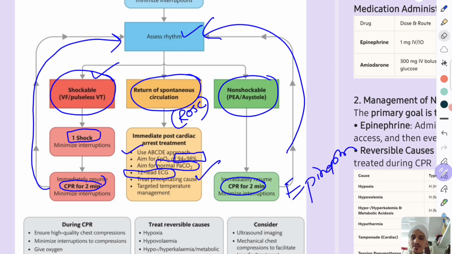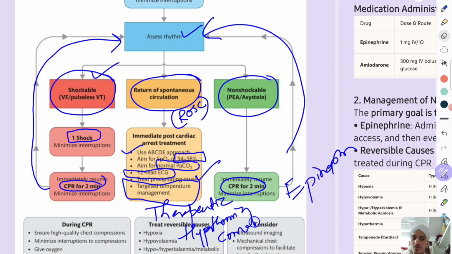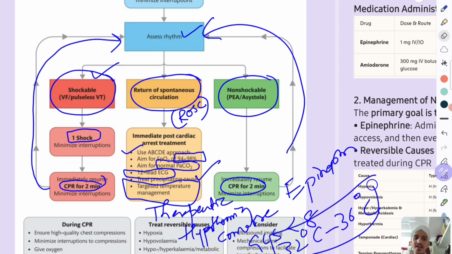Treat the precipitating cause, and targeted temperature management is one very important thing. This is also called therapeutic hypothermia. It is given in comatose patients. Patients who have ROSC but are still comatose, meaning the GCS is less than 8, you will maintain at 32 to 36 degrees Celsius. Hyperthermia is not good for this patient, so you will maintain this temperature for 24 hours.